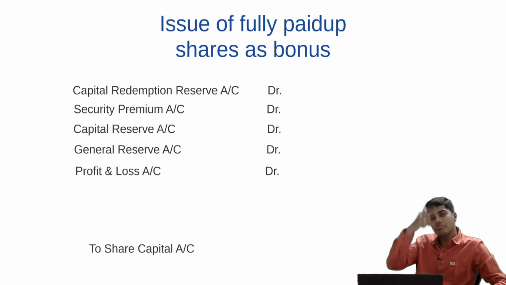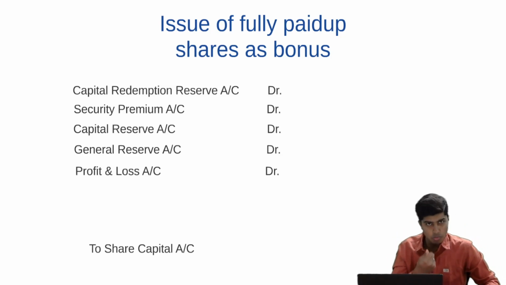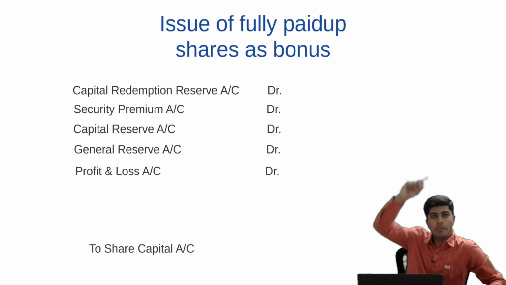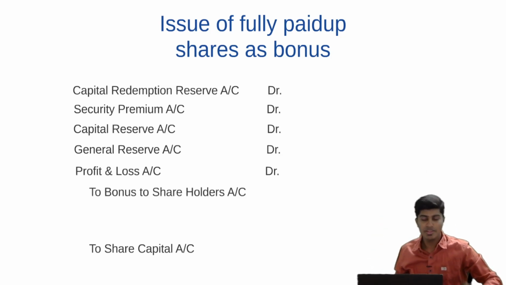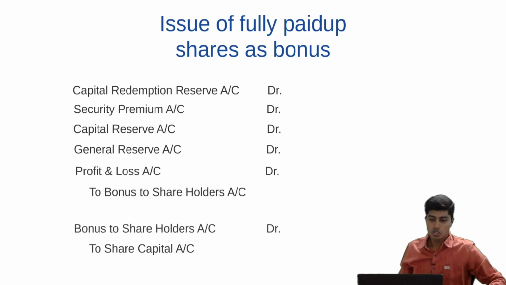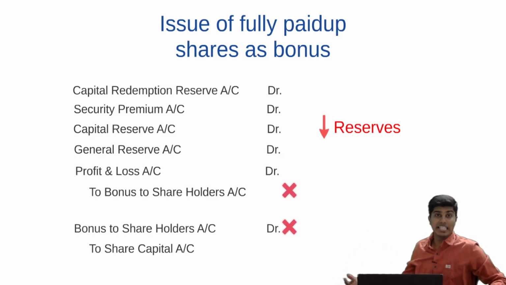We cannot write this straight away. So what we do is, in between we open one dummy account. When we debit all the reserves, we credit one dummy account called bonus to shareholders, and in the next entry we debit bonus to shareholders. So that will get nullified there. Ultimately we'll be left with reserves decreasing, bonus to shareholders getting knocked off, and capital increasing.